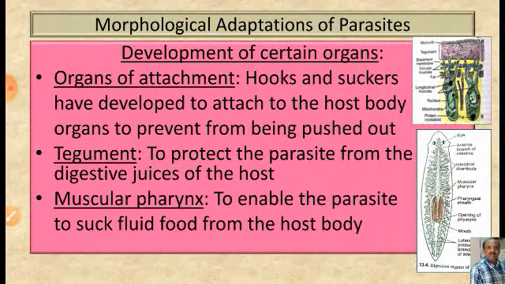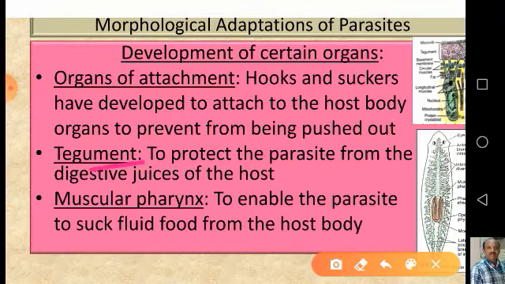Now coming to the next one after organs of attachment, that is tegument. What is tegument? Actually, tegument is a part of integument. Integument is the body wall. The tegument is especially to protect the parasite from the digestive juices of the host.